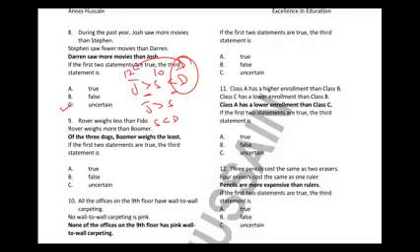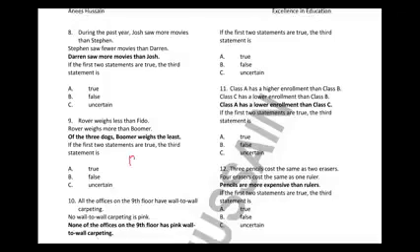Okay जी, question number 9. Rover weighs less than Fido. So R is less than F. Let me clear it so there's no confusion. R is less than F. And Rover weighs more than Boomer. And between B and R, R is greater than B. So now you have the same symbol, so you can figure out.